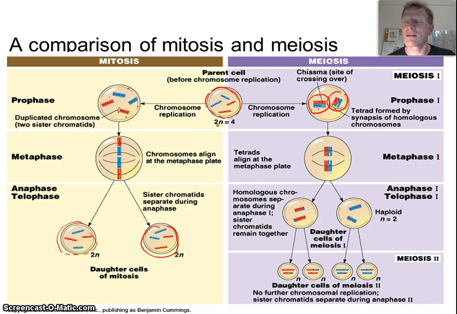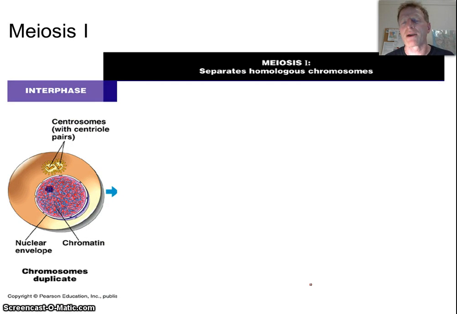Okay. But we have in meiosis a second set of cell divisions. Why do we have that? Well, because we need to separate these sister chromatids. We haven't yet separated them yet. So the second meiotic division, which is called meiosis 2, is where we're separating the sister chromatids to form 4 haploid cells. And again, the symbol we use for that is N. So mitosis, we're producing 2 diploid cells. Meiosis, we're producing 4 haploid cells. So that's the important difference between mitosis and meiosis. Okay, so now let's break down meiosis into those 2 steps, meiosis 1 and meiosis 2.